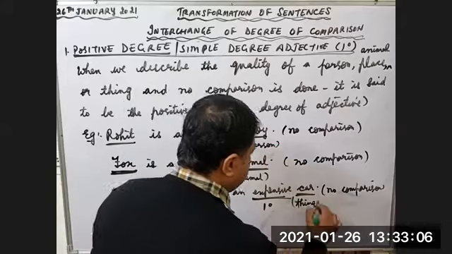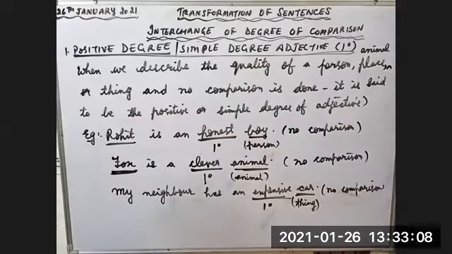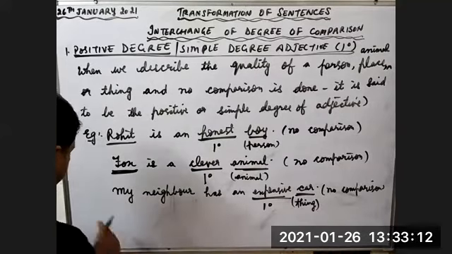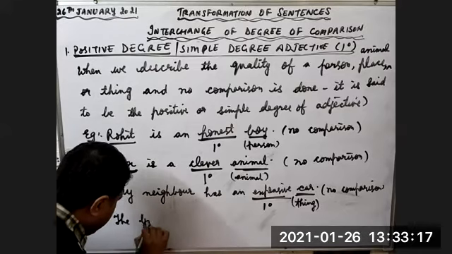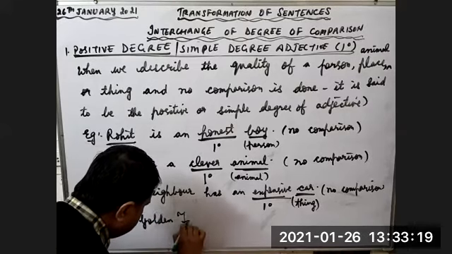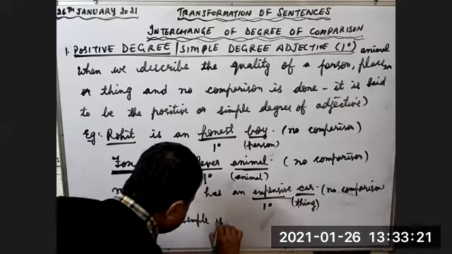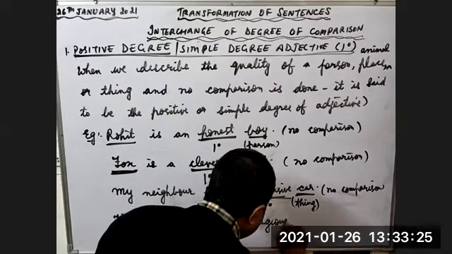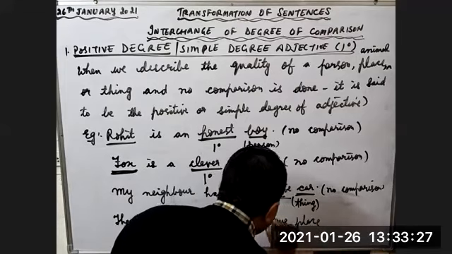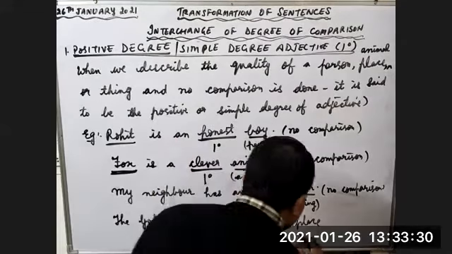Let's write one example where we are describing a place. The Golden Temple is a religious place.